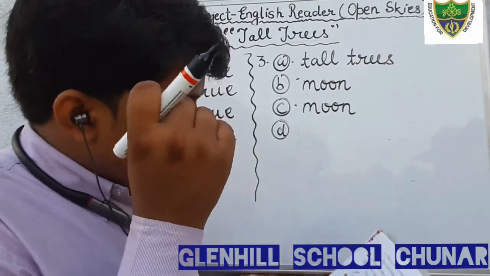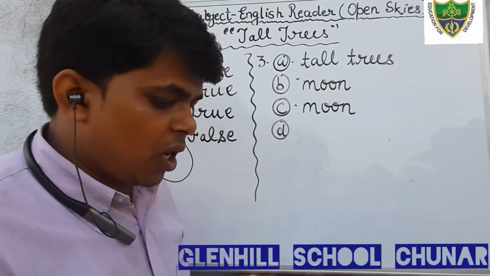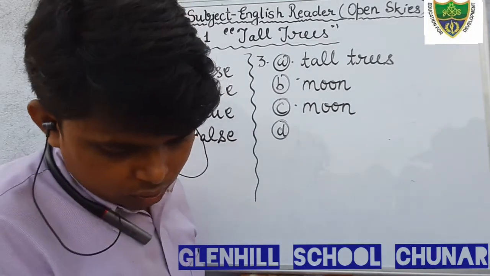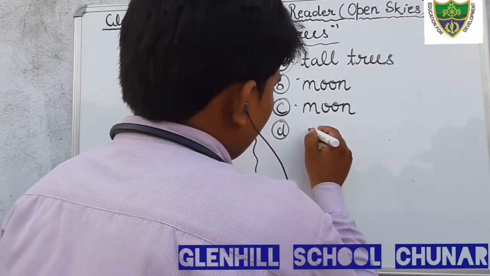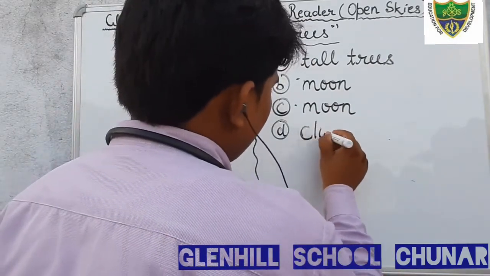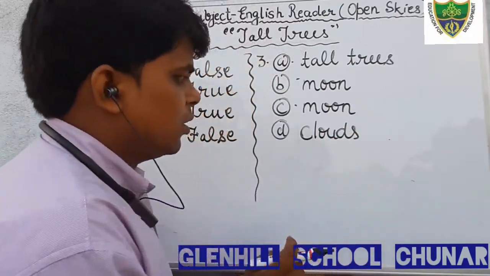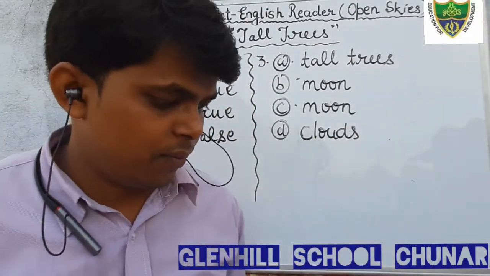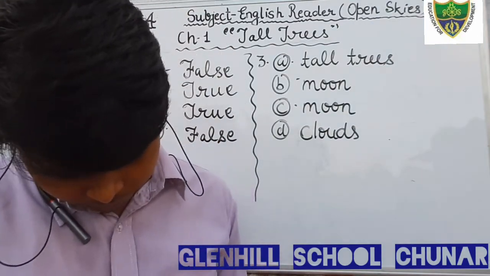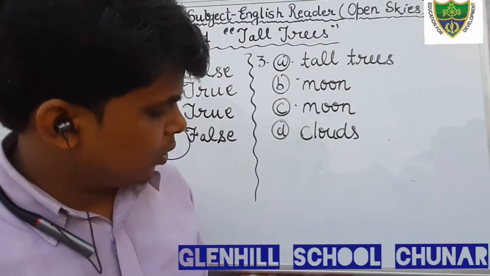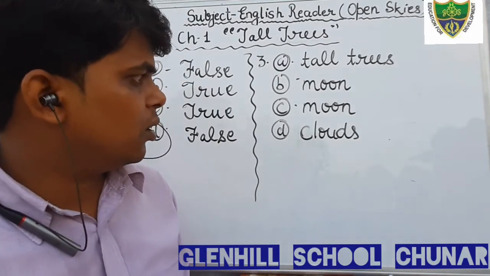Next question. Question number D. Tall trees with their heads in the sky can see the clouds go by. So you will write only clouds. C-L-O-U-D-S. Clouds. Okay, students, this is the answer of question number 3.